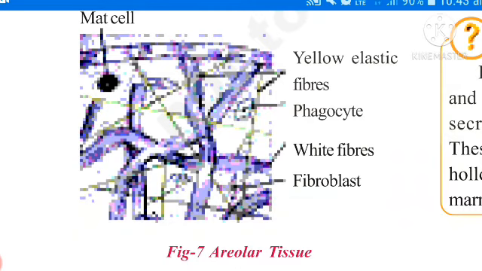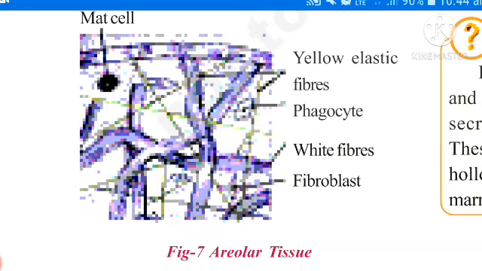Simply we have to remember, mast cells and phagocytes destroy microorganisms which have entered into our body. Okay, remember, this is the first type of connective tissue, areolar tissue.